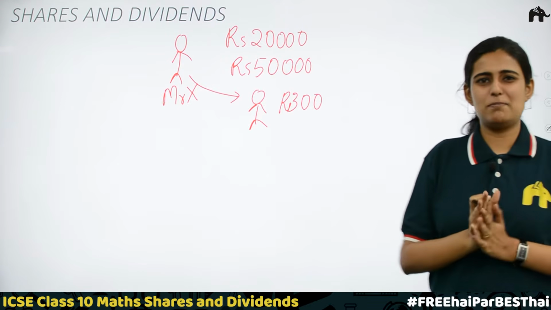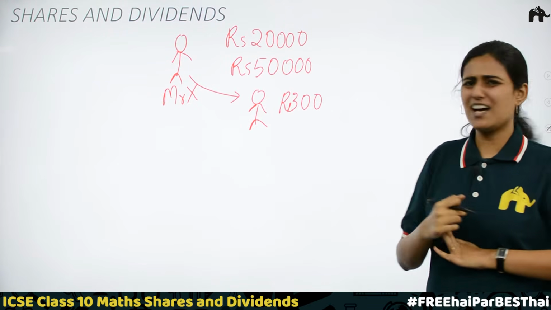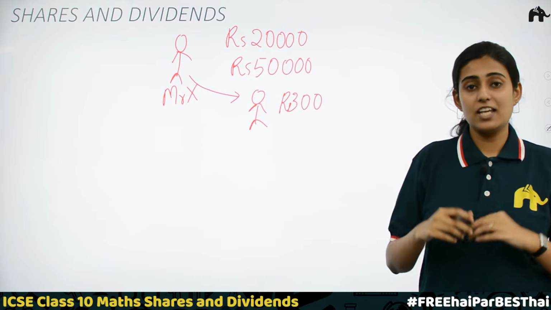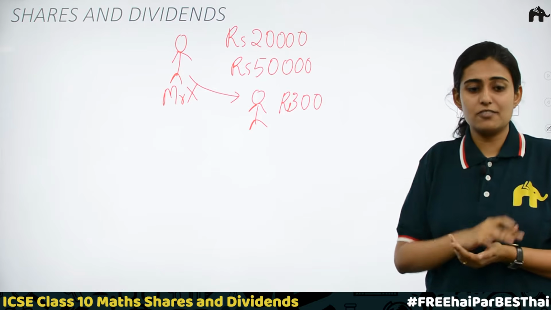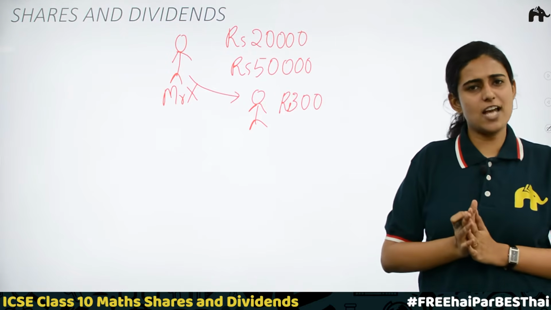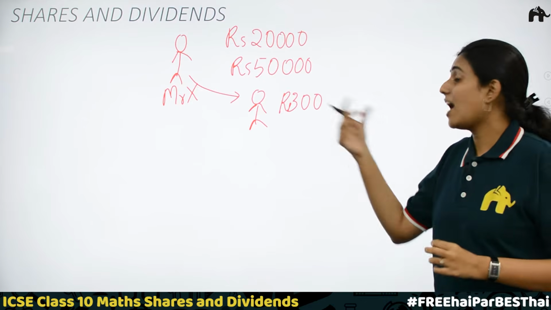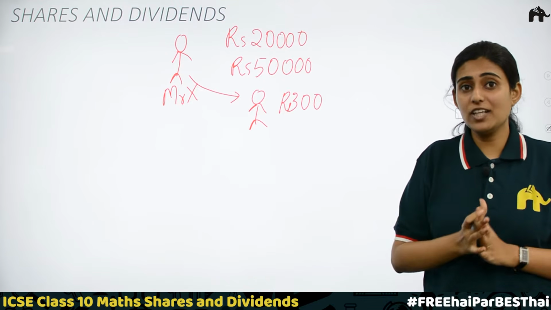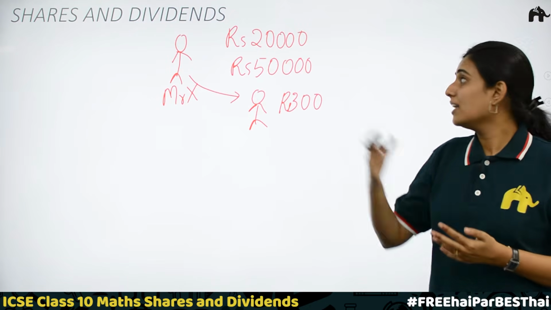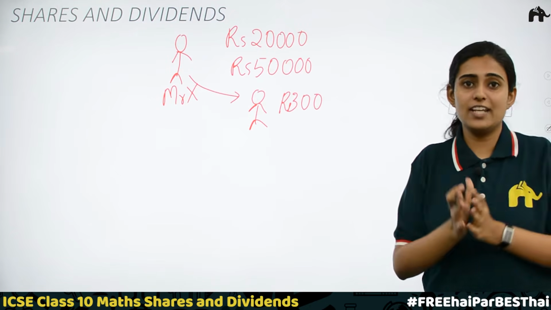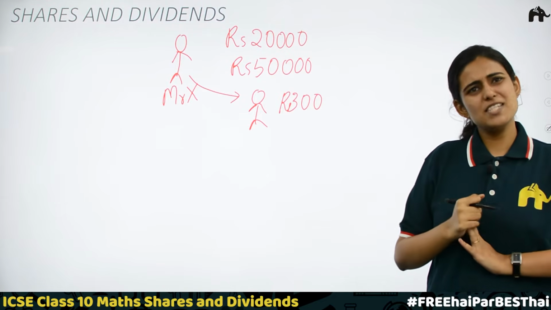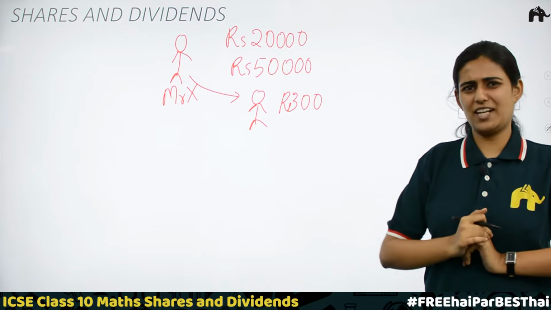Why don't you go to the public? Mr. X asked, going to the public? What do you mean? His friend said, you can gather a meeting of people in this residential area and explain your idea of starting a tuition center. If 100 people are ready to invest 300 rupees, you will easily get 30,000. With 30,000 and the 20,000 you already have, you can get 50,000 to start the tuition center.